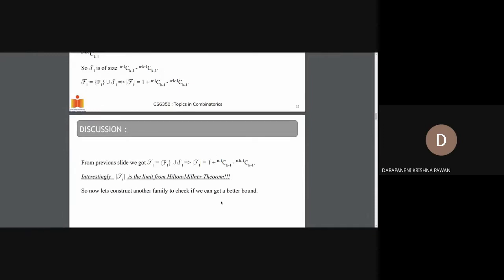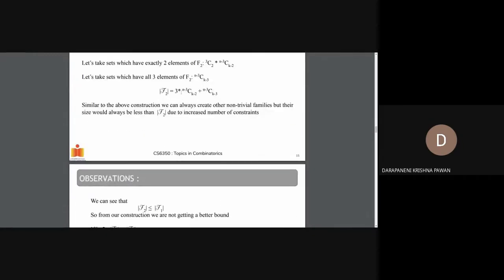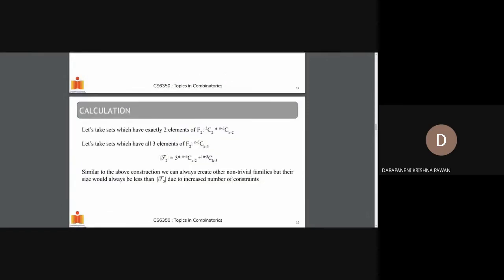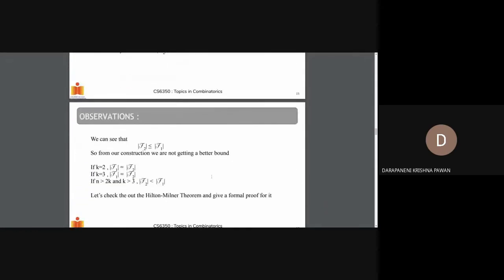So for k equal to 2, this part will be 0, and this will be 1. So 3 into 1 is 3, so mod F2 is 3. And similarly for this one, this is n minus 1 choose 1 minus n minus 3 choose 1, which is 2, so this will be 2 plus 1, 3. So we obtain mod F1 equal to mod F2 for k equal to 2. Similarly, we'll obtain the same result for k equal to 3.